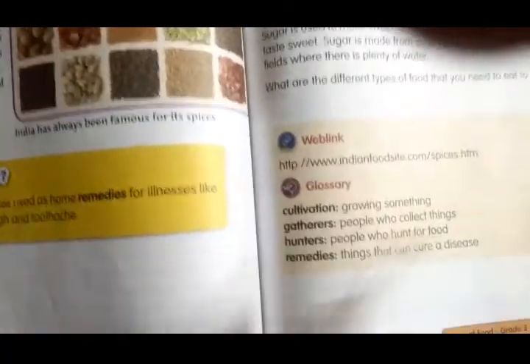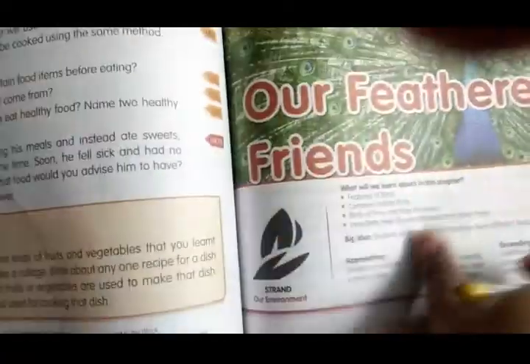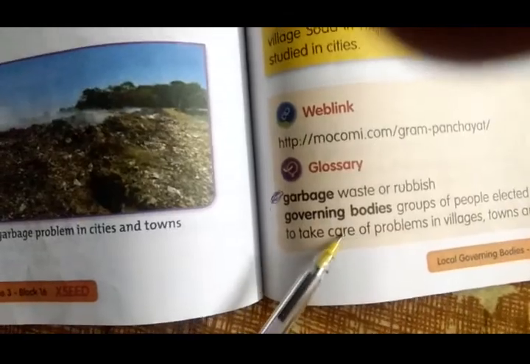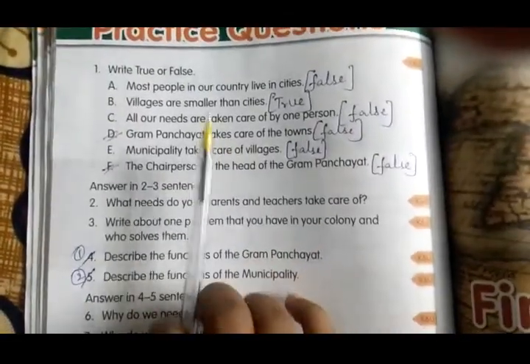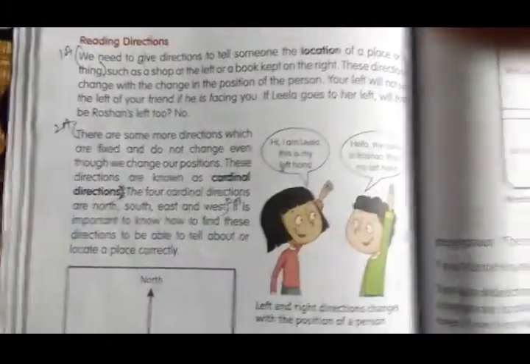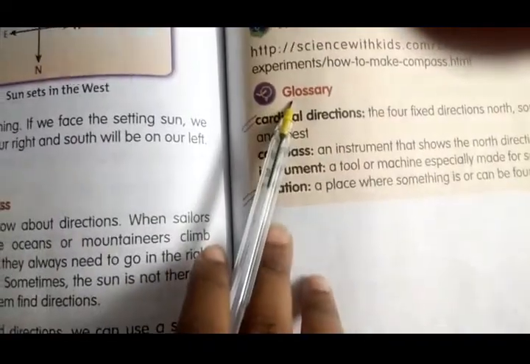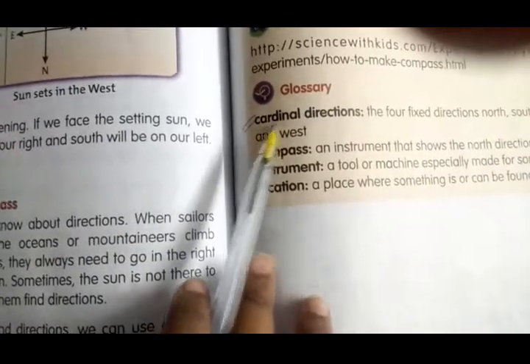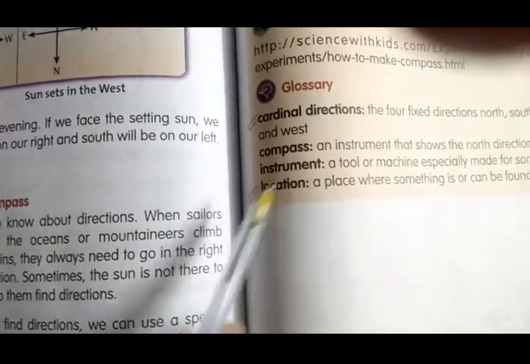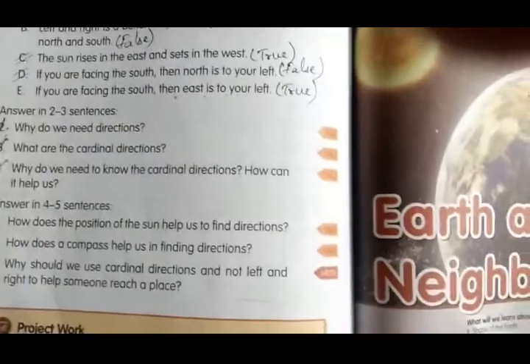Read it, children. Okay. Next, turn the page and next we have block 16, children. In block 16, read glossary: garbage and governing bodies. Next we have true or false. Read true or false also. Next we have the 17th block, finding direction. Glossary: cardinal direction, compass, instrument, location. And next we have true or false. Read this true or false also.